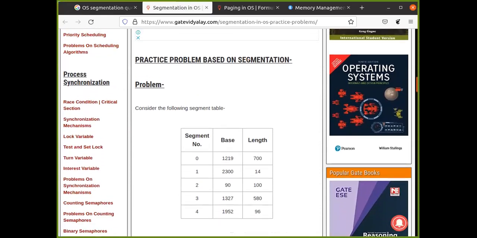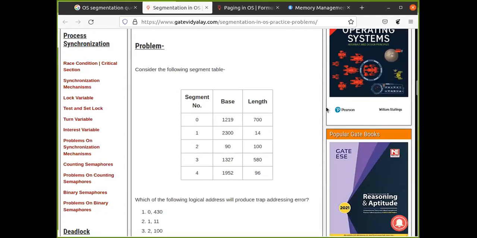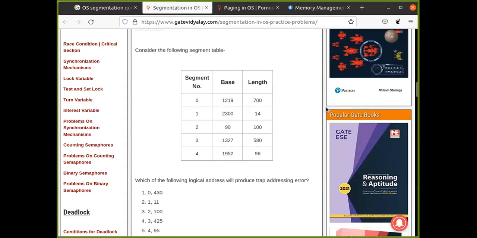So consider this segment table. These are the segment numbers, these are the base addresses, and this is the length of each segment. Which of the following logical addresses will produce a trap addressing error? Trap addressing error means you are trying to refer to an address outside that segment. So tell me, out of all these 5, which address is trying to refer to an address outside that segment?